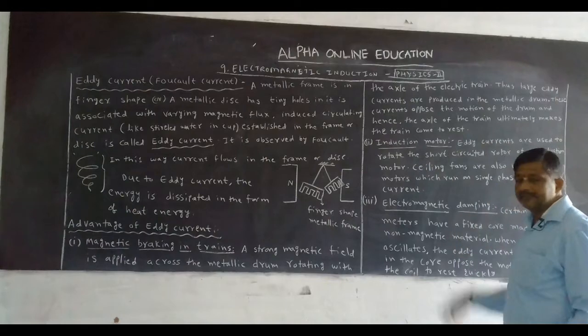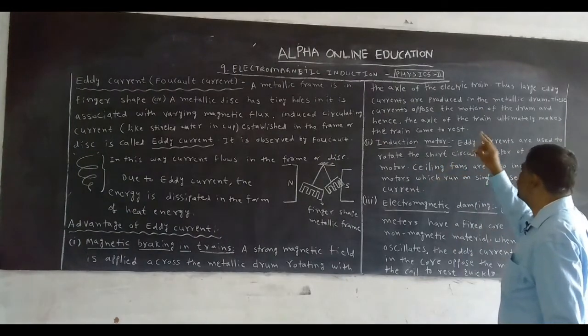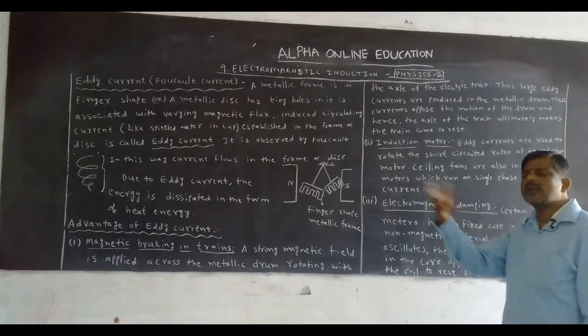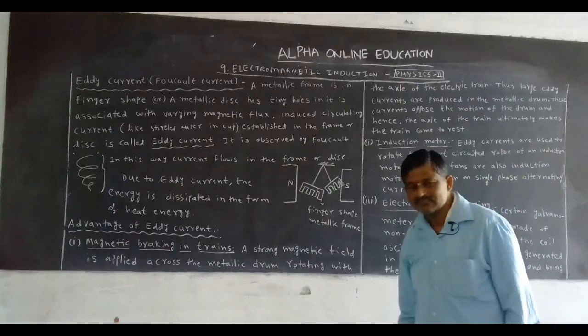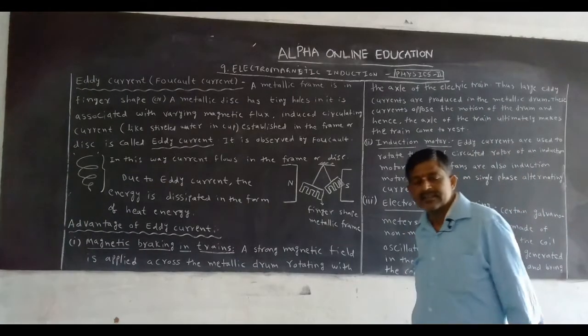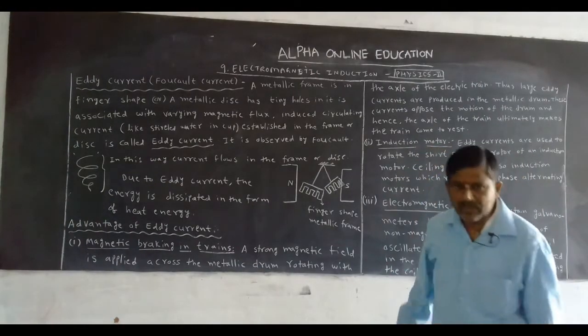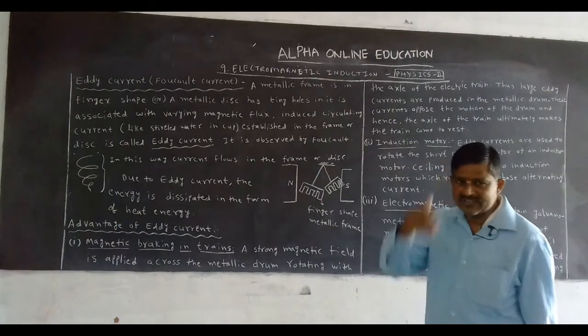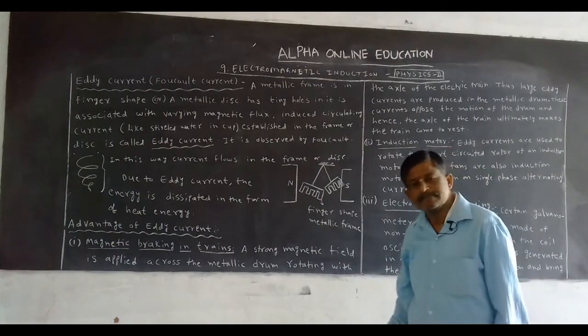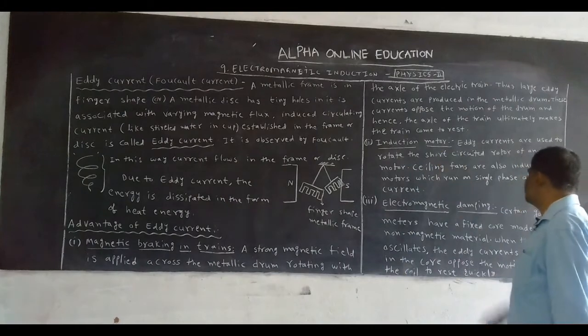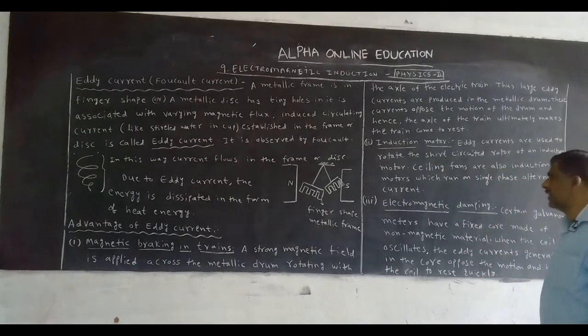Now the second one, induction motor. All electrical motors, like a fan, a water lifting motor, a grinder, are induction motors. How can we write?